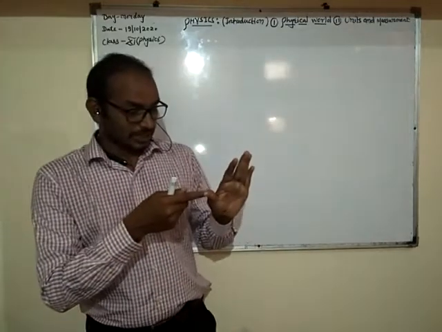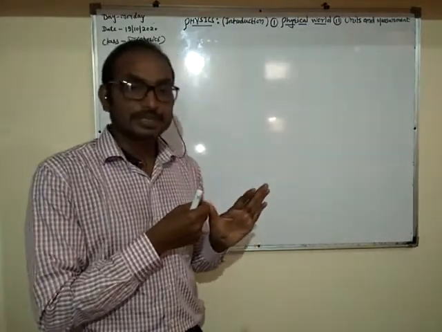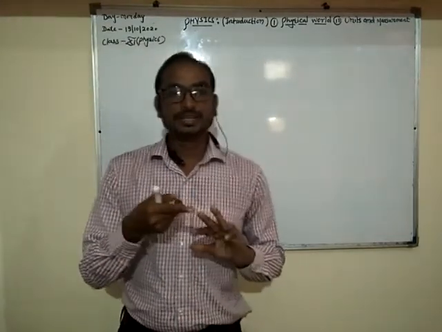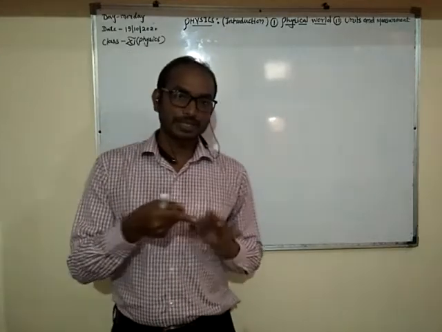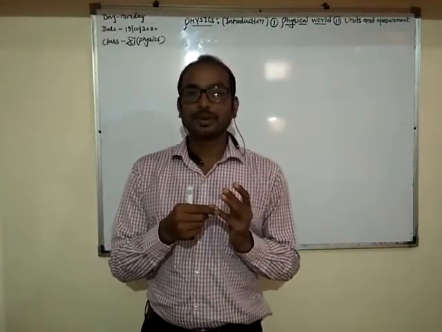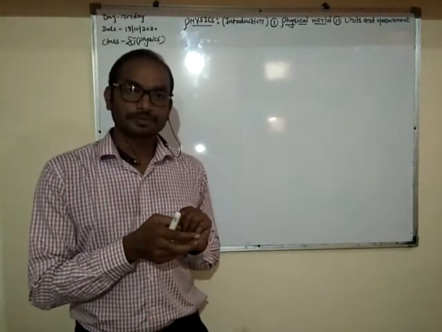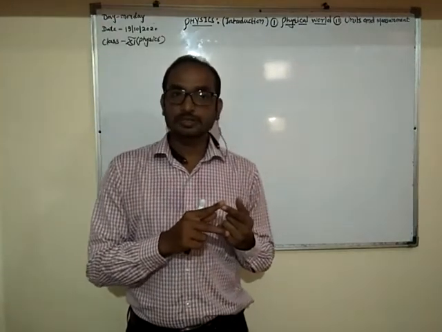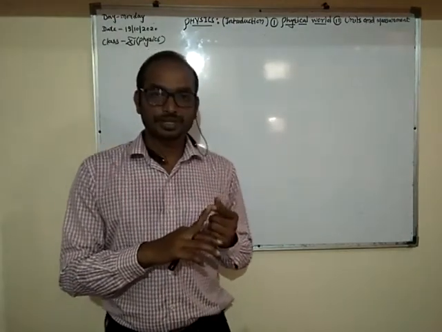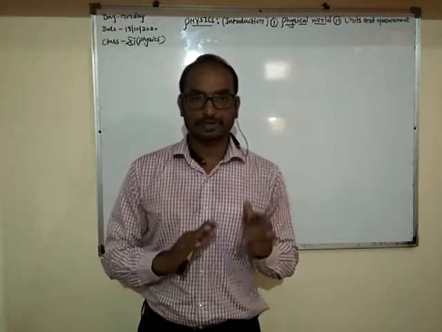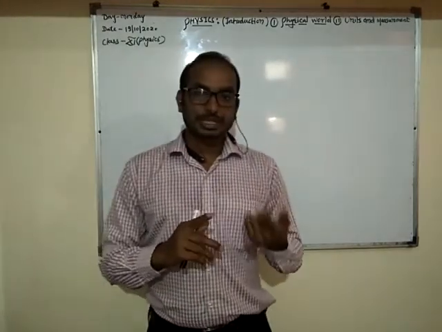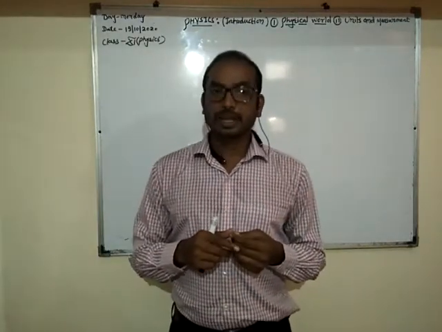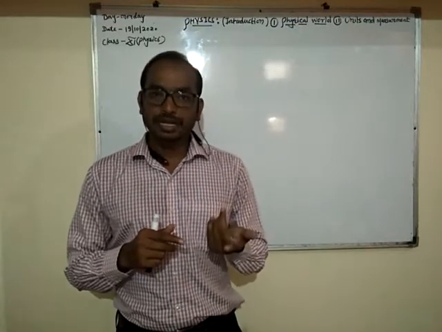Okay, let's go. The first chapter name is physical world, secondly units and measurement, chapter number three motion in a straight line, chapter number four motion in a plane, chapter number five laws of motion, chapter number six work, energy and power, chapter number seven rotational motion and system of particles, chapter number 8 gravitation, not gravitational motion, gravitation, chapter number 9 mechanical properties of solids, chapter number 10 mechanical properties of liquids and gases,